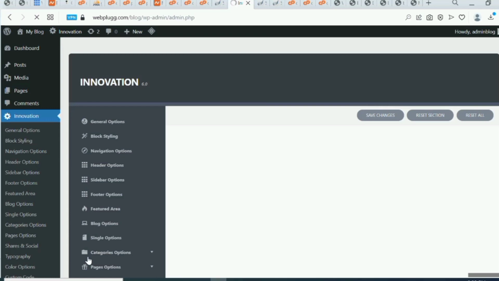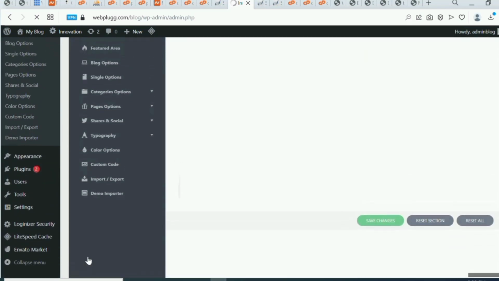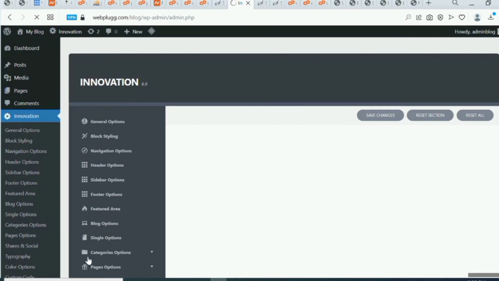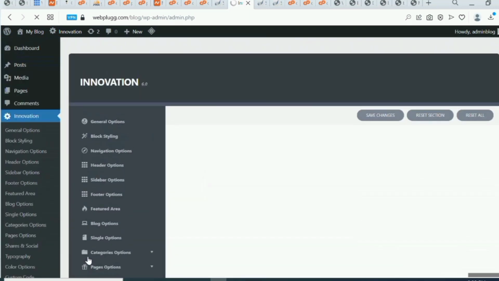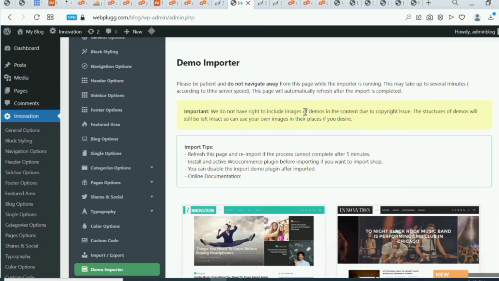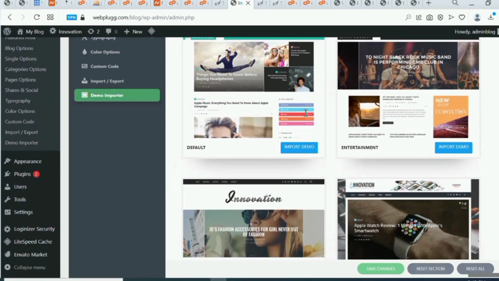If you're doing it for your client, you should ask your client what niche they blog on, and if you're doing it for yourself, you should know the niche you're blogging on. So now you can wait and get more beautiful demos that we can use for our site. So let's wait. Okay, you can see the section of the demo importer. From here now you can choose.